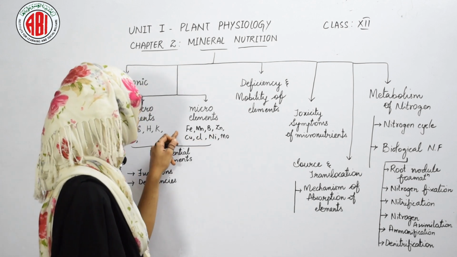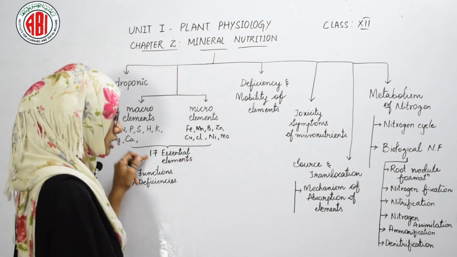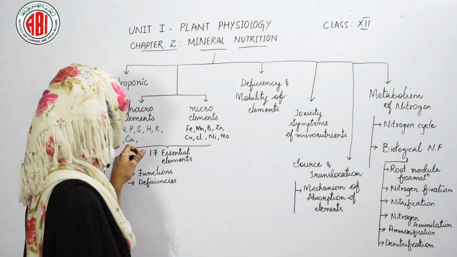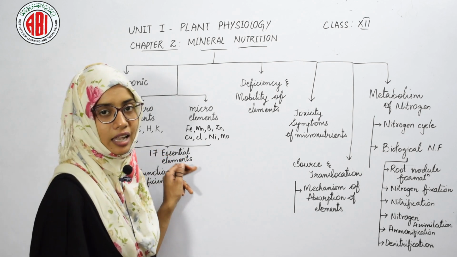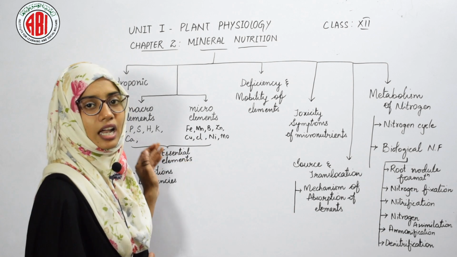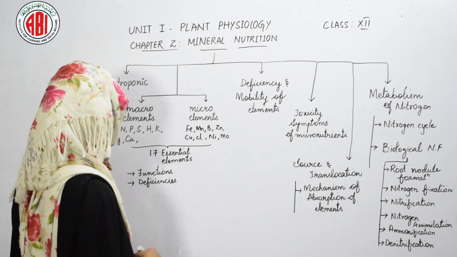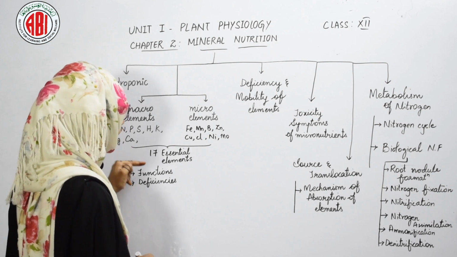These 8 elements are micro elements, and 9 plus 8 is 17. So these 17 are considered as essential elements because they cannot be replaced by other elements and the deficiencies cannot be supplemented by other elements.